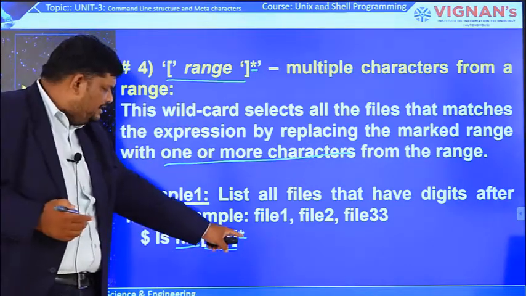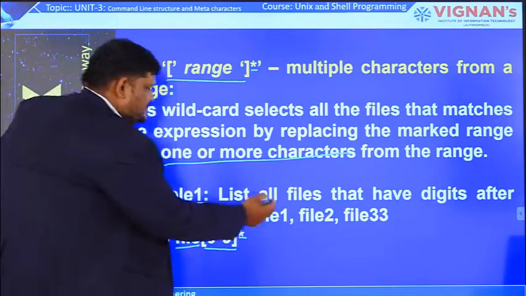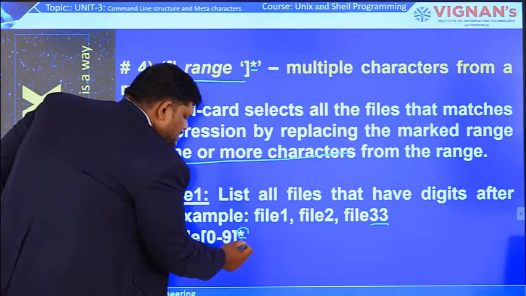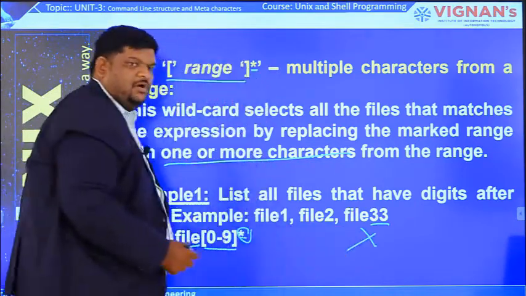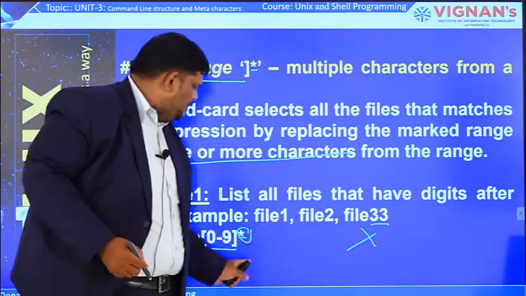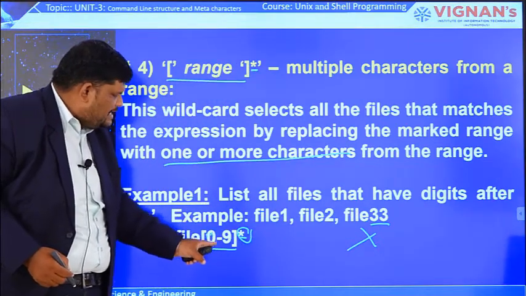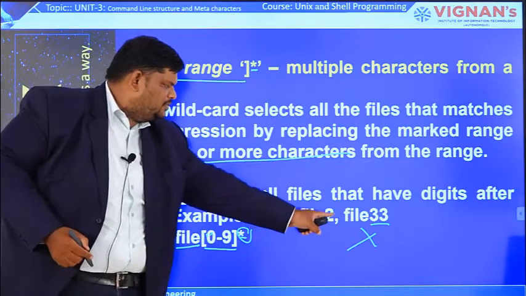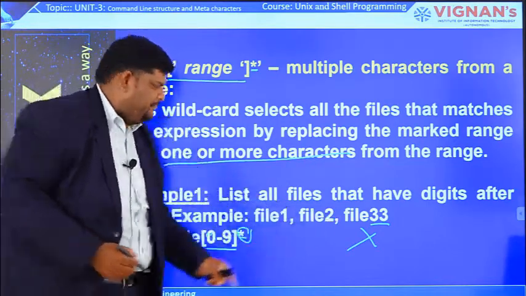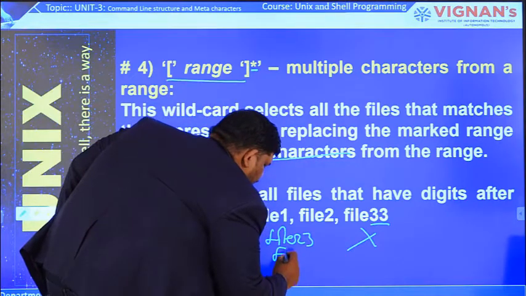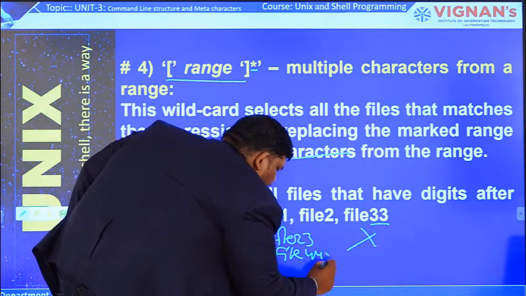Now if you write this star symbol, you see file 33. If there is no star symbol, this file will never come as output. Why does it come now? Because in this range, characters can repeat, no problem. For example, file 22, file 23, file 445, like that.